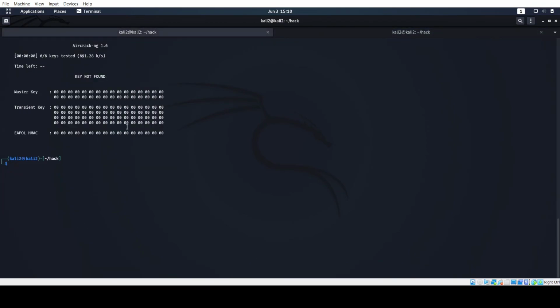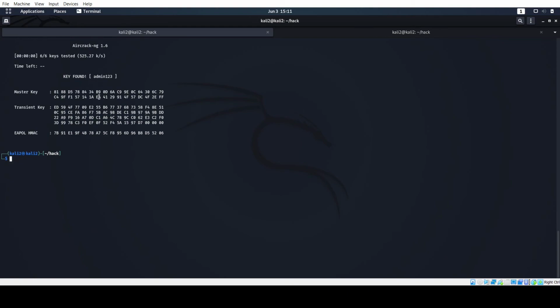Now see, the best part of this technique is you don't have to send a request again and again to the router or the access point to guess the key. You just capture the handshake, use a powerful machine, and you can try to crack the code. So let's try it once again. Okay, you will see the message: key found, admin123.